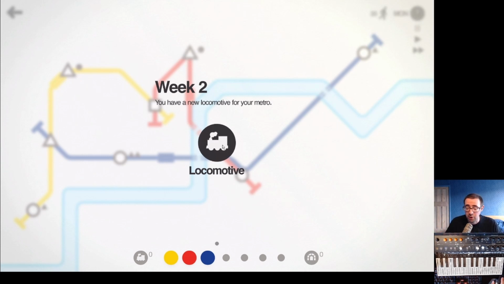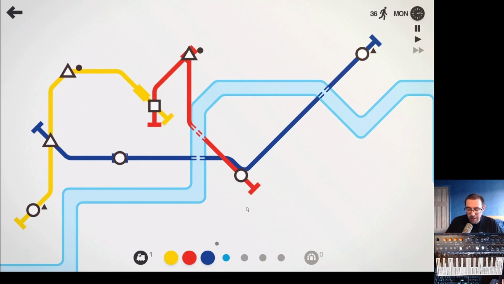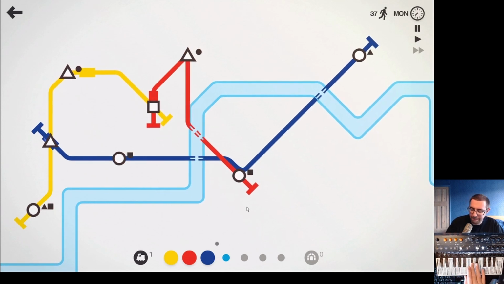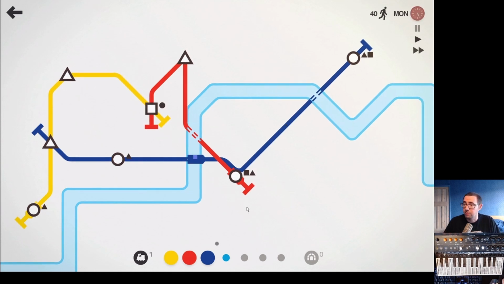Anyway, we've got a new locomotive, and we're going to take another line because that means that we'll get another note to play with, and that's what we're here for. Cool. And then we actually have the... I'm going to pause it there. Now I actually have this F sharp minor 7, the F sharp, A, C sharp, E. Every time I talk, I want to just listen. Yeah, and it's more coloration from the fact that we started off on the D.